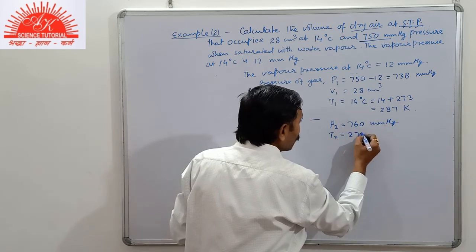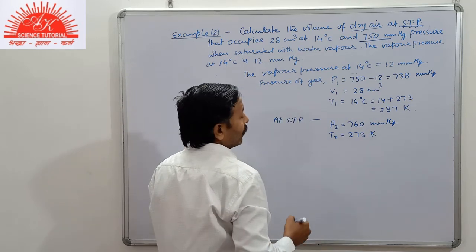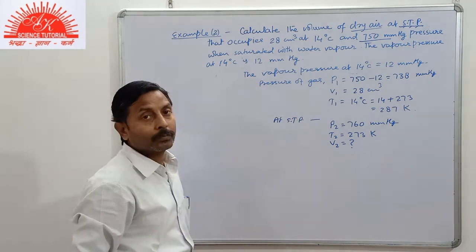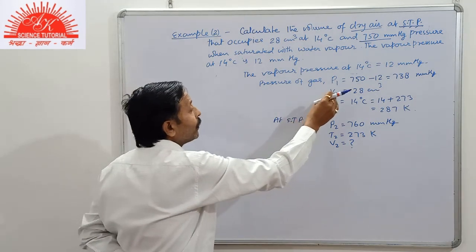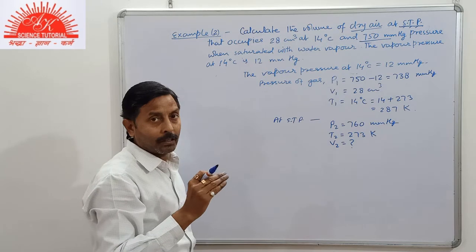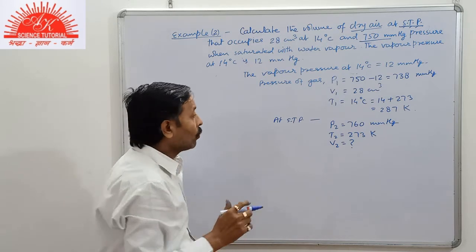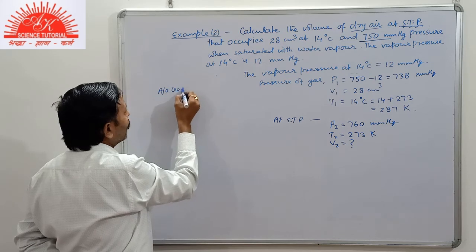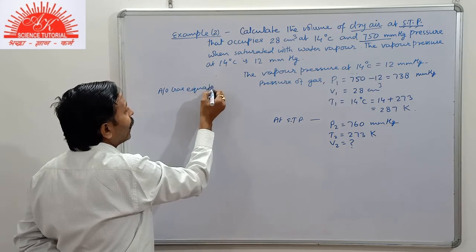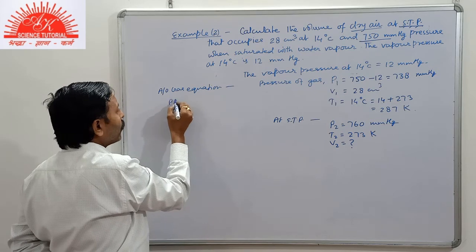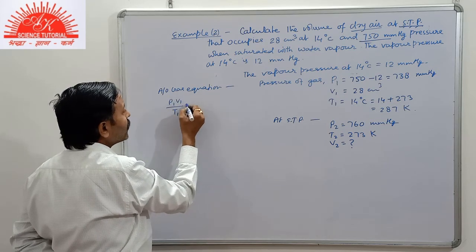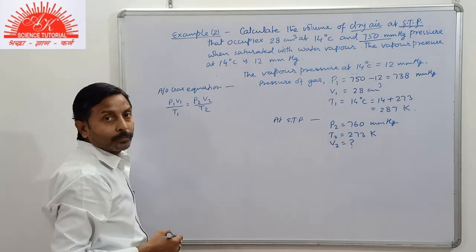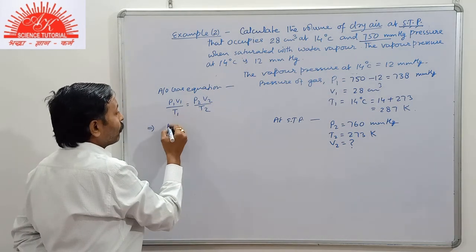Temperature for it is 273 Kelvin. And now we have to find out the volume. You see here that we have pressure, volume and temperature, all three variables. So we will use the combined gas equation, P1 V1 by T1 equals P2 V2 upon T2.